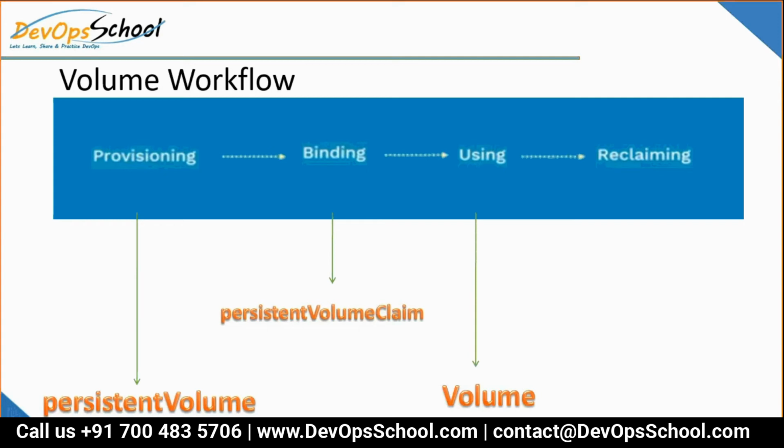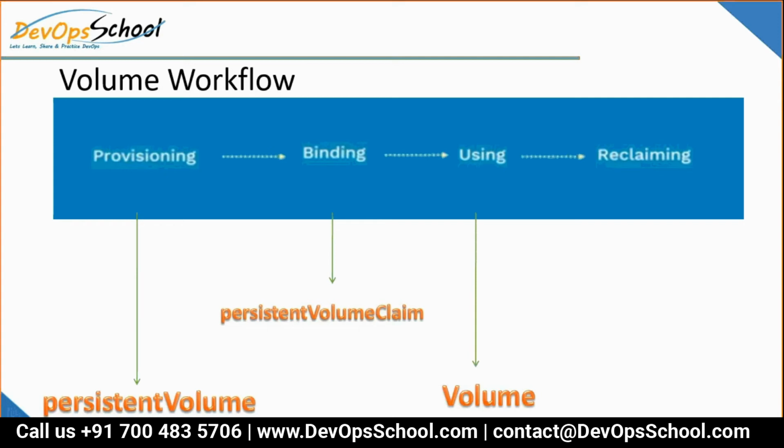Persistent volume is a way to provision storage for the cluster. Who will do that? The administrator. Now the user will go and claim that volume, 20 GB, 30 GB, whatever it is.